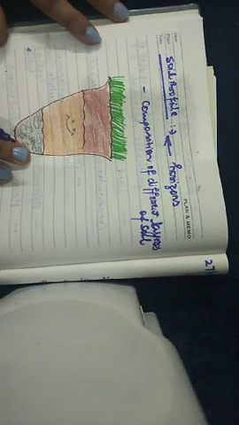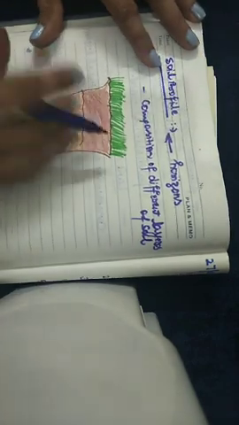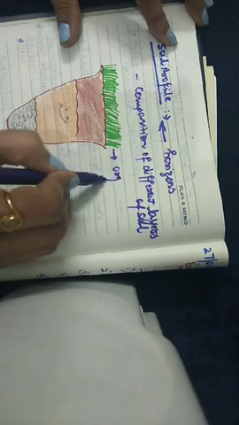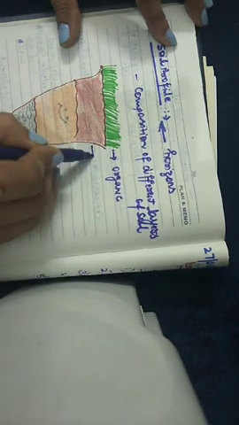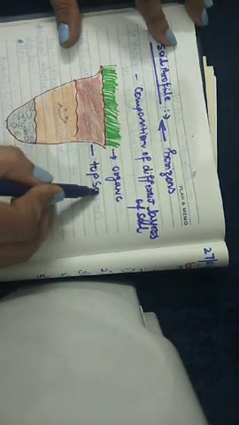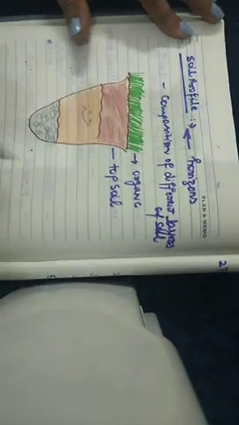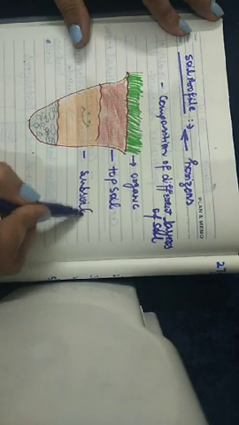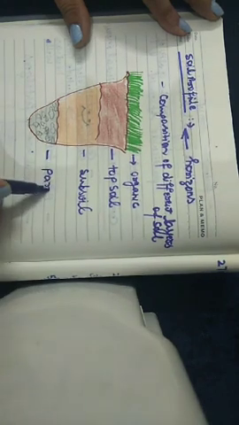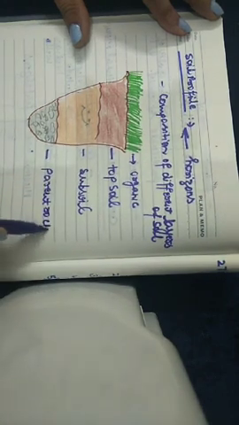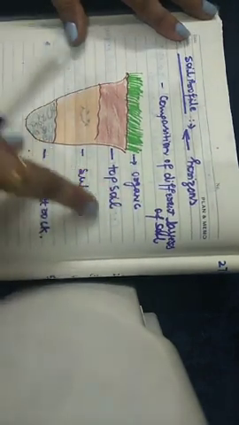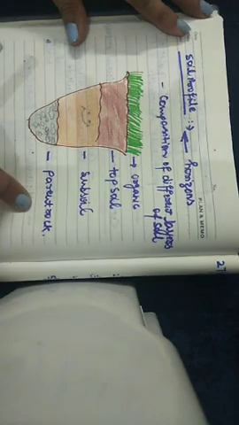So we can understand the soil profile in a better way with the help of one diagram. This is organic. This is the topsoil. This is the subsoil. And this is the parent rock. Let me tell you in brief what these organic, topsoil, subsoil and parent rock are.